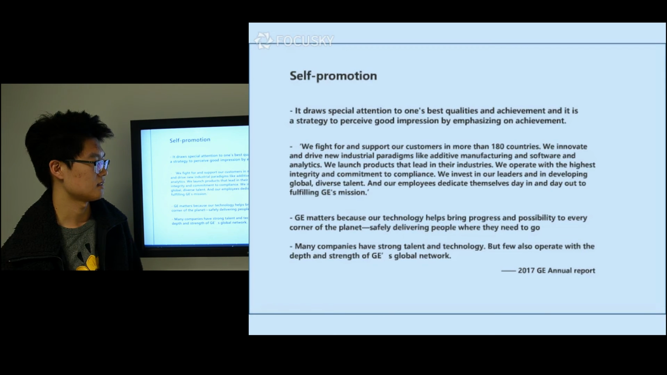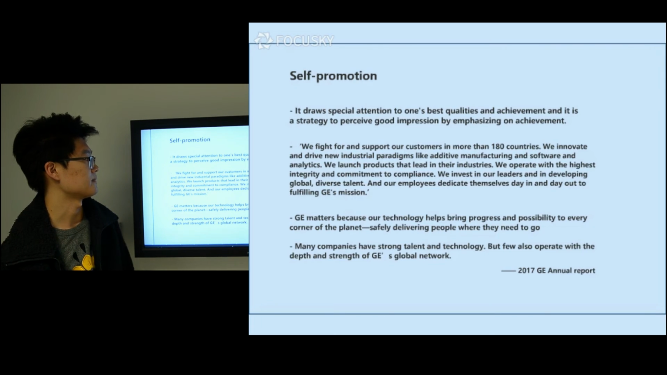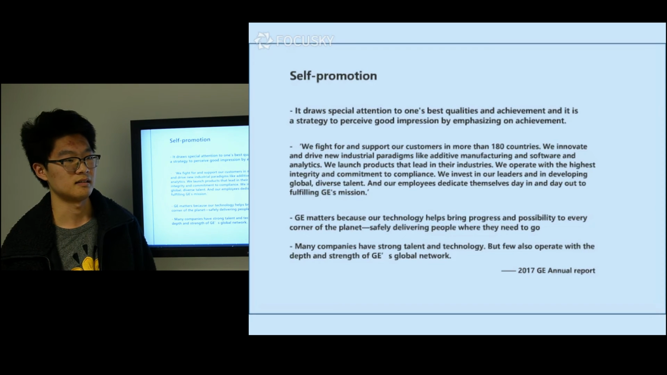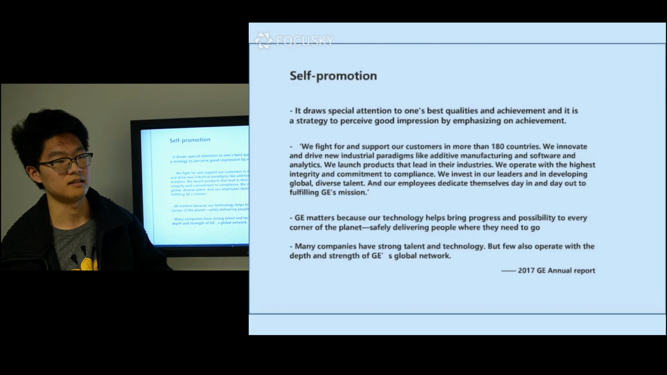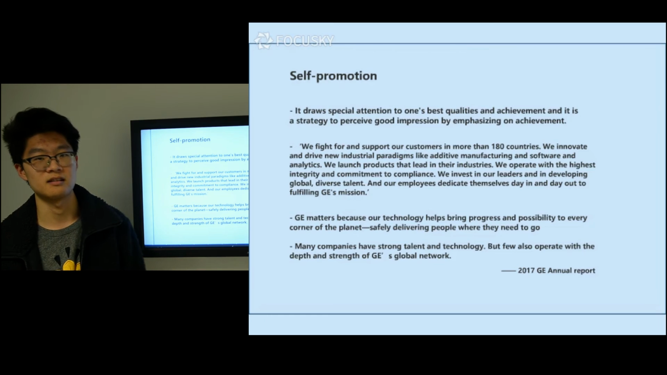So the investors just have an image that GE is a big company to invest in. They will succeed in the future.